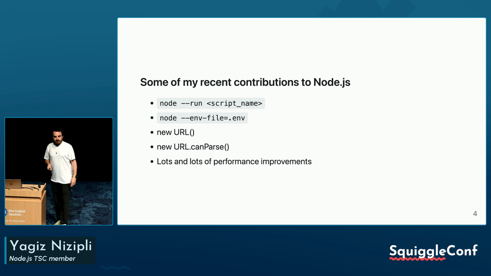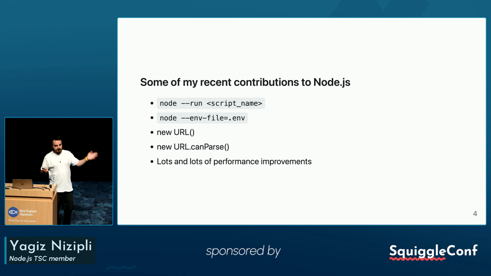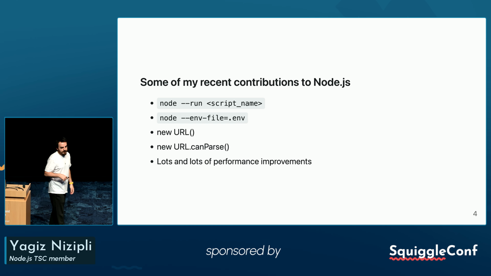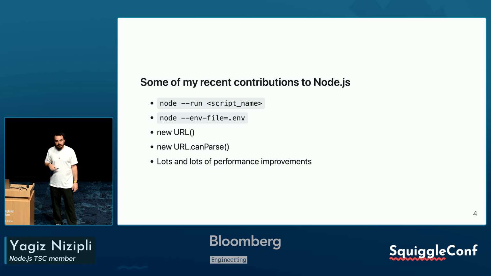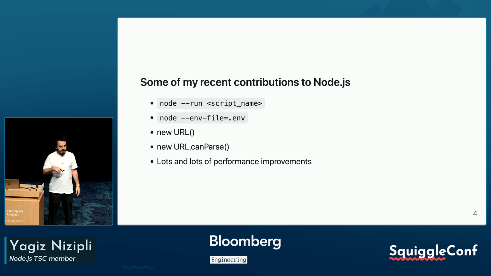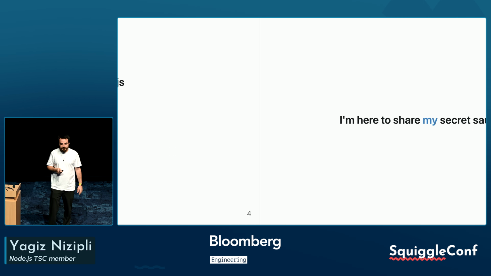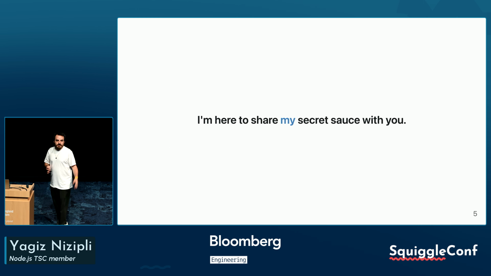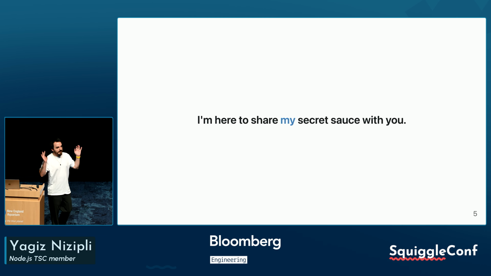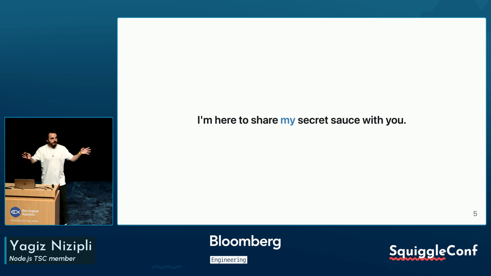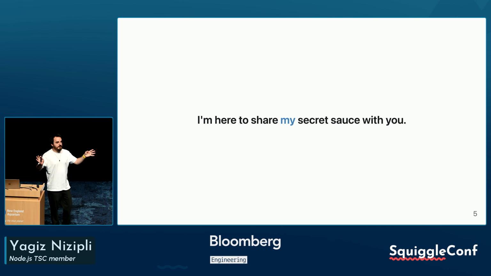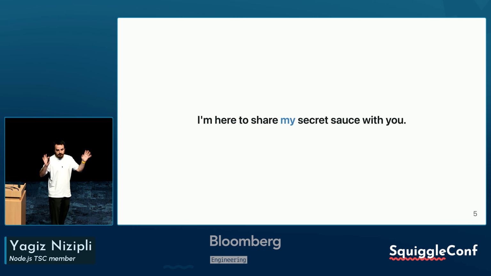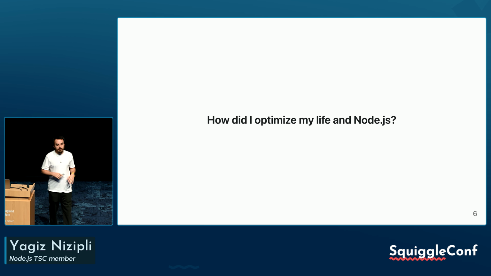Some of my recent contributions to Node.js: I've developed Node Run, and Node env-file for .env. I've implemented an env-URL can parse, and lots of performance improvements. So I'm here to share my secret sauce with you. This is my secret sauce. This changes from people to people, so I just wanted to share my perspective about optimizing my life and Node.js.